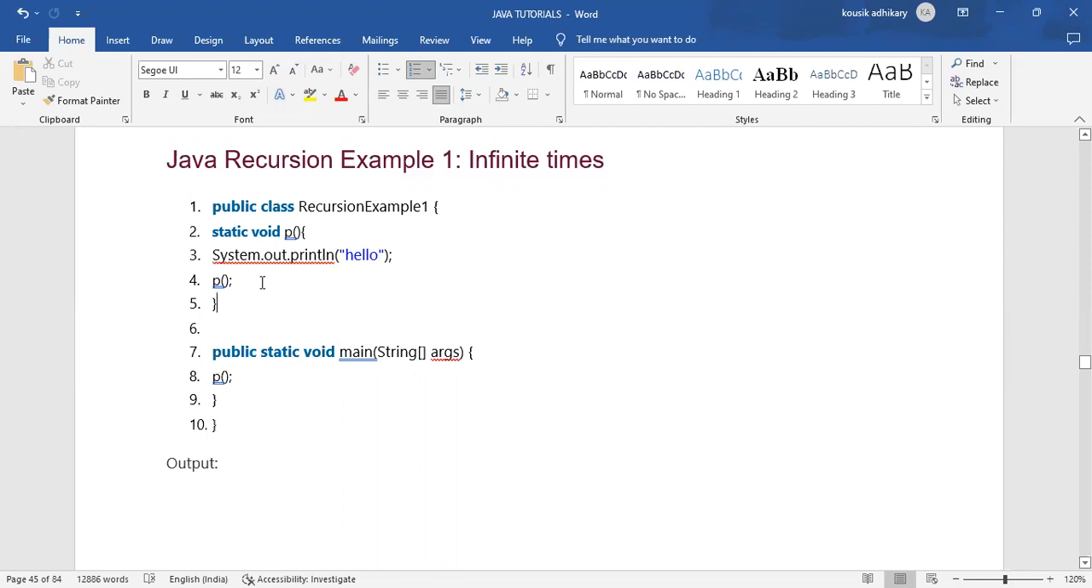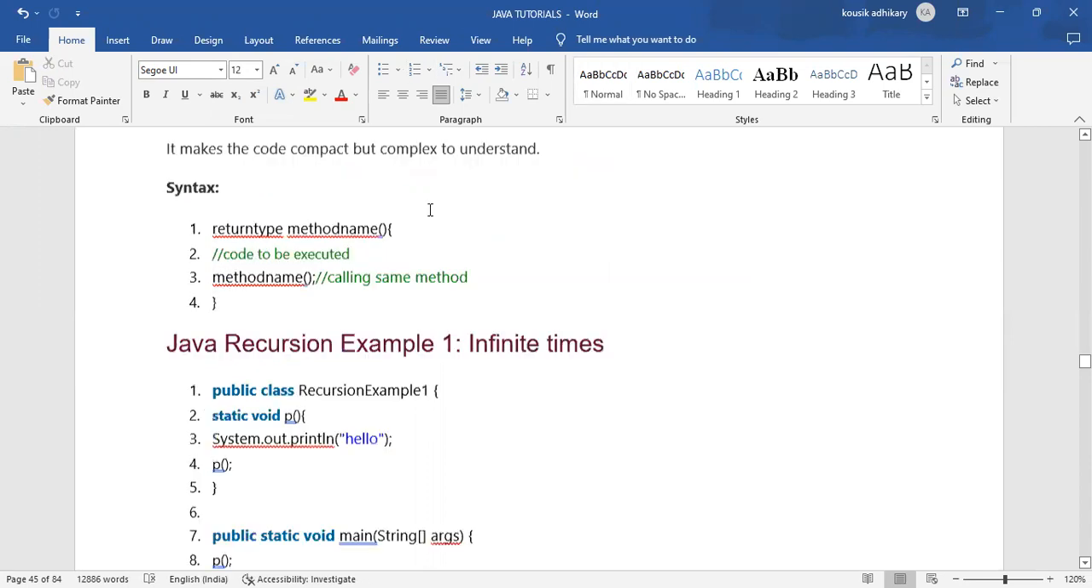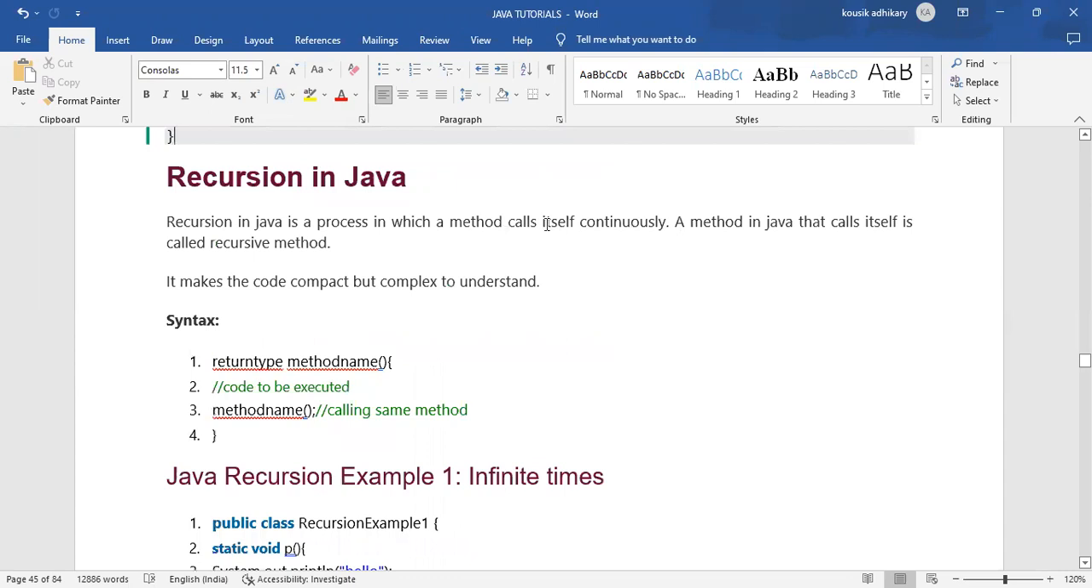And we are calling that recursive method. What is the name of that method? That is p. And we are calling that method again here. Why are we calling it? Because a recursive method calls itself continuously. A method in Java that calls itself is called a recursive method.